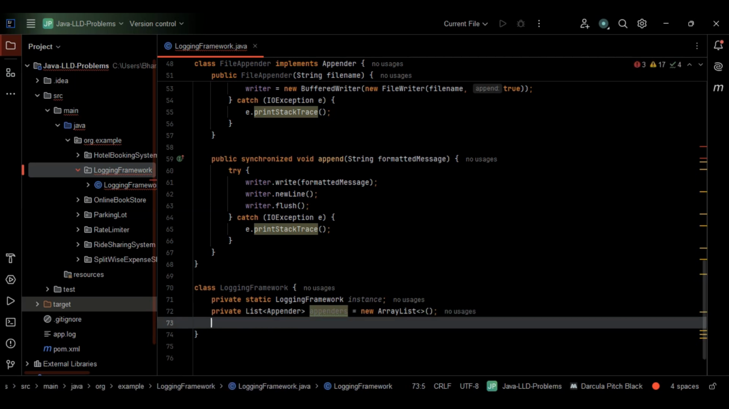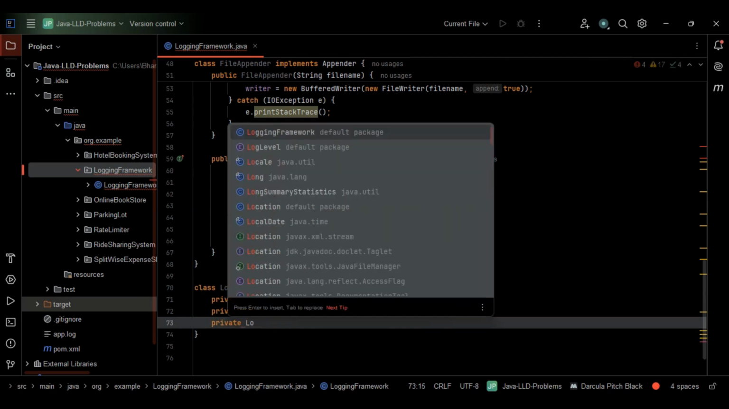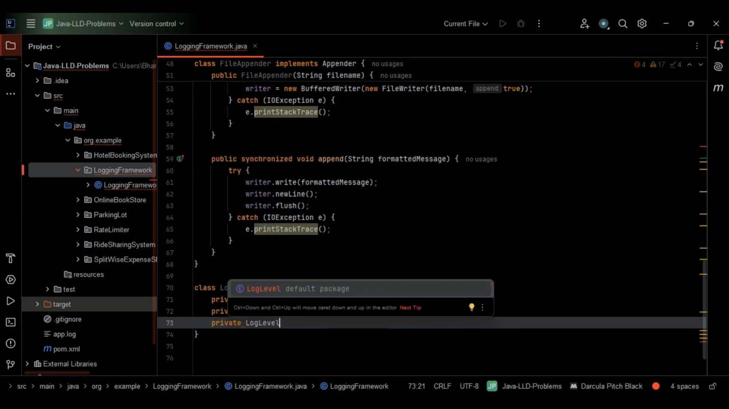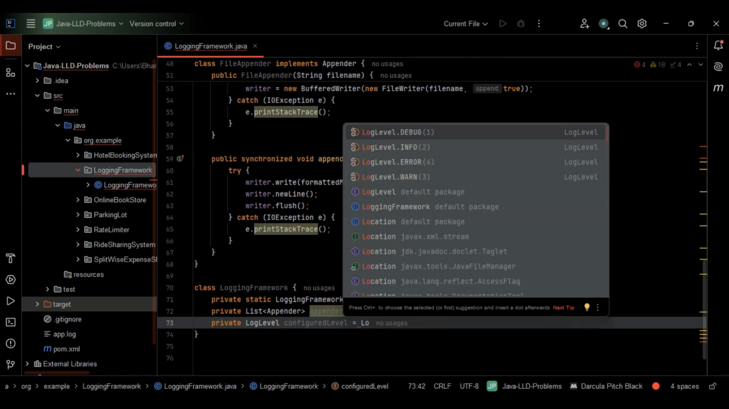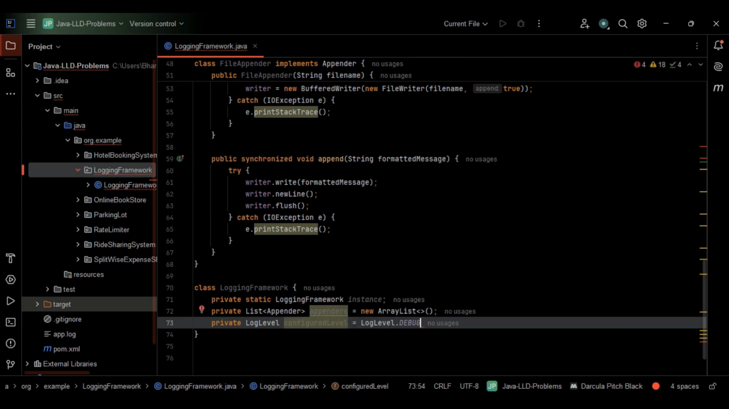The last one here is the default log level. When I say default log level, we are going with private LogLevel, which will be the configured level. Let me assign this one LogLevel.DEBUG. We are going with the default log level, right? So I'll just go with LogLevel.DEBUG. So yeah, this is fine.